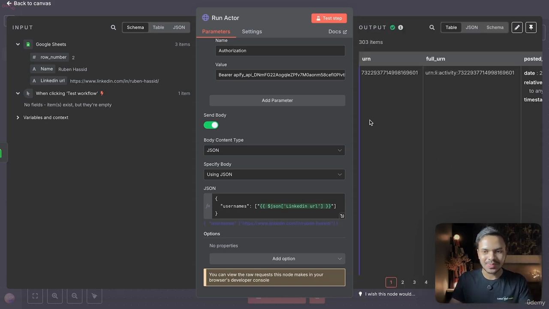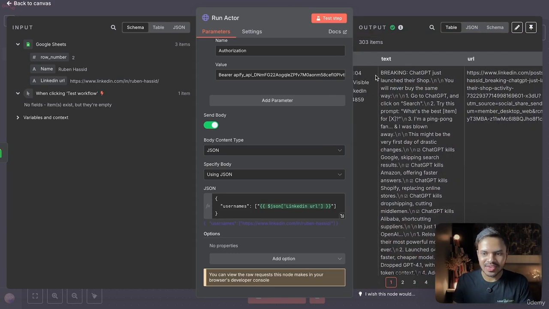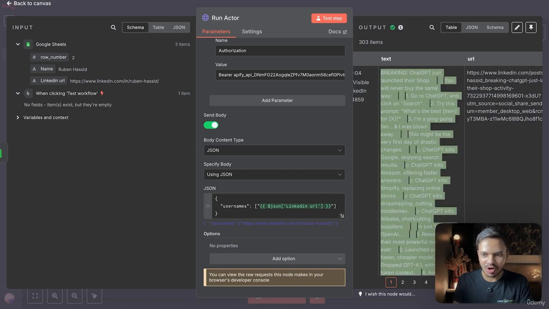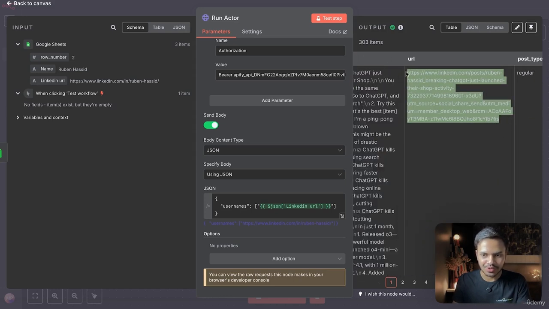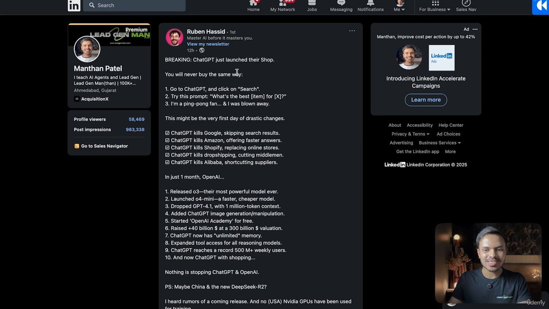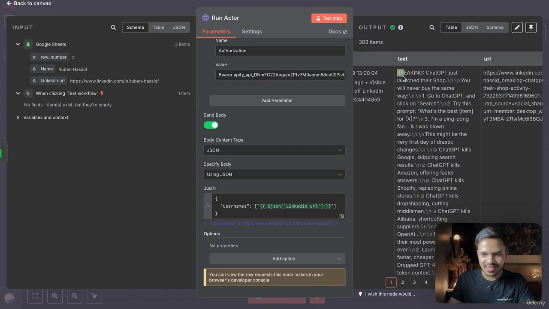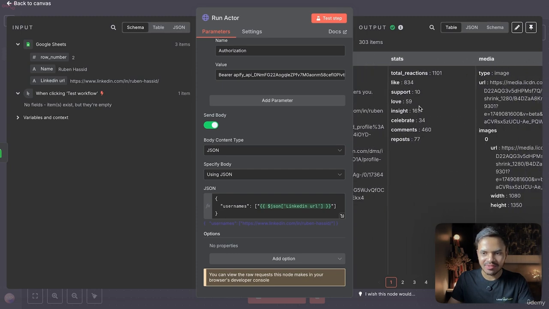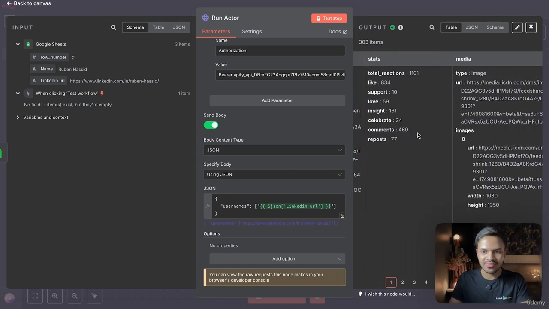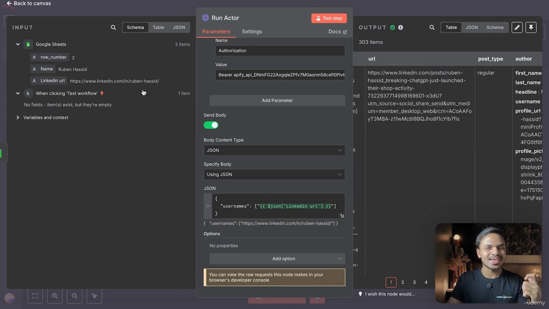Awesome, we are able to scrape 303 LinkedIn posts of this creator, which is Ruben. So here you can see we are able to find out the text or the LinkedIn copy, the LinkedIn URL. So if you open this, breaking, ChatGPT just launched their shop and it's just 12 hours ago. Yeah, same text, and it will able to scrape all the stats as well. For example, total reaction, comments and repost. Awesome. So I hope you understand how you can use Apify to scrape out all the posts of any creator that you are going after.